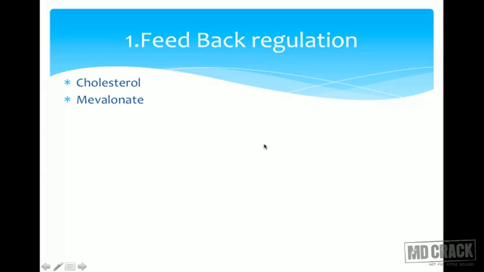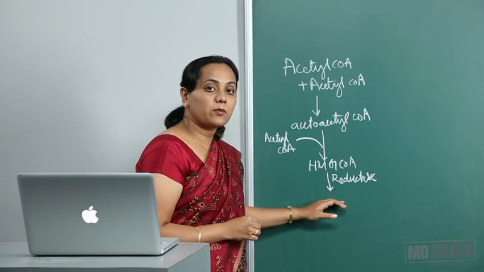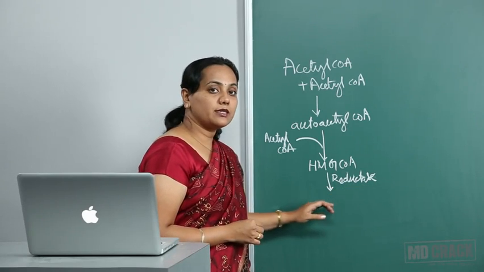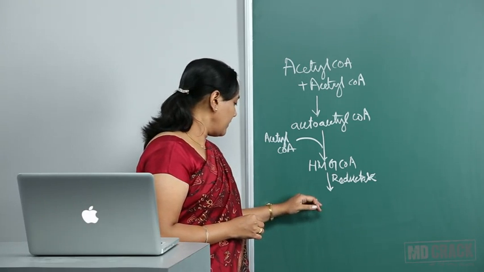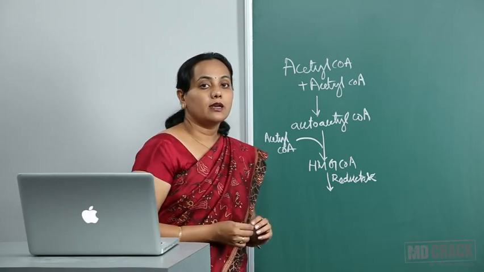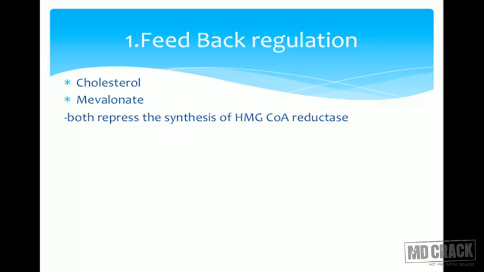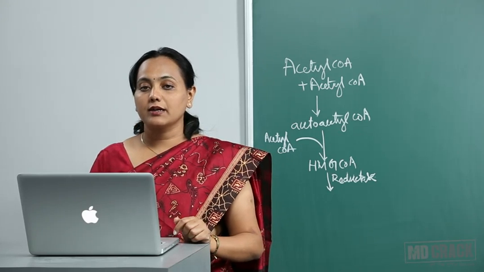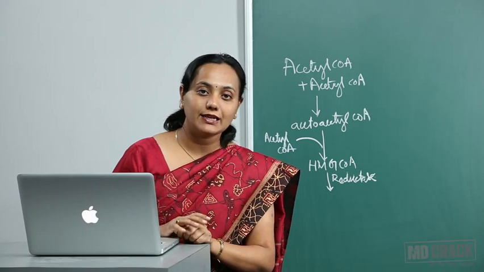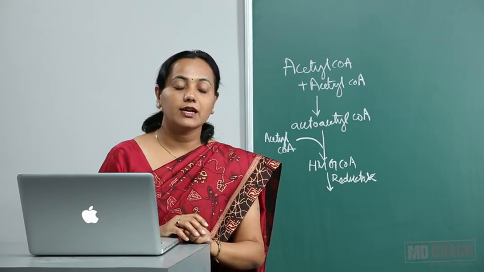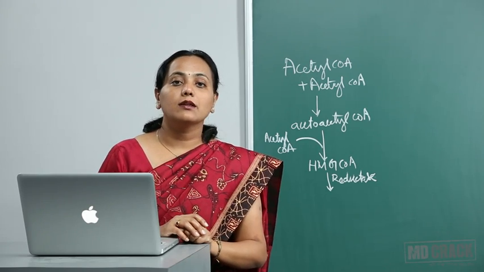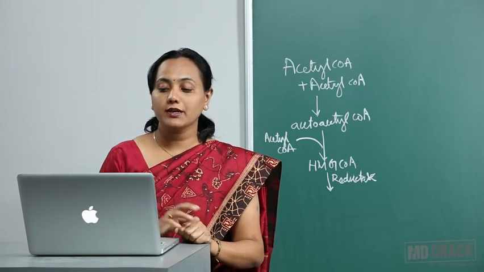Mevalonate is a product. HMG-CoA reductase converts HMG-CoA to mevalonate. Mevalonate itself inhibits the HMG-CoA reductase. Not only do both of these inhibit it, they repress the synthesis of HMG-CoA reductase. They even go to the genetic level. Cholesterol goes to the DNA level and decreases or represses the amount of HMG-CoA reductase.